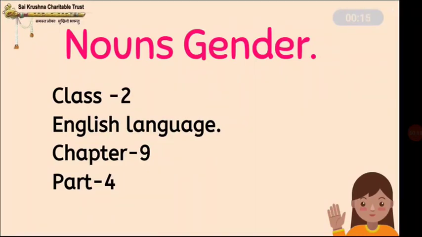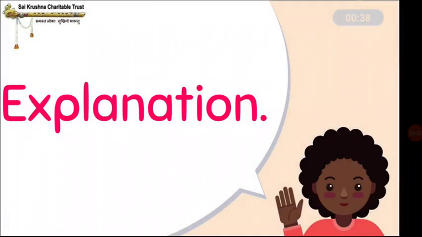In part 3, I have explained to you about nouns, gender, masculine and feminine gender like brother, sister, emperor, empress, hero, heroine, lion, lioness, nephew, niece with picture. Okay. In this part, let us have explanation